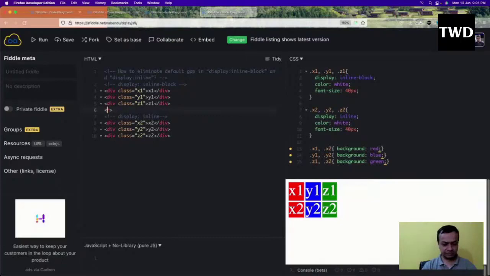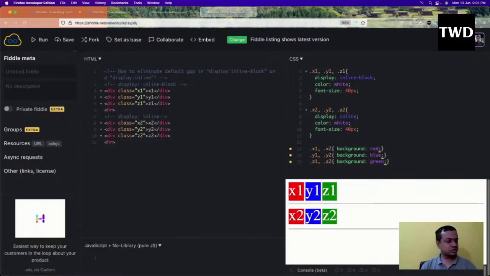Okay, instead of this, I'll have an HR here, and maybe an HR here. So how to eliminate this thing, like by default everything has a bit of margin. So this gap is there, but that is because of the margin. So how to eliminate this thing? It is a bit difficult to eliminate this. There are some tricks, so that's why I was telling you it's a very tricky question. Most of the people I think won't be able to make it.